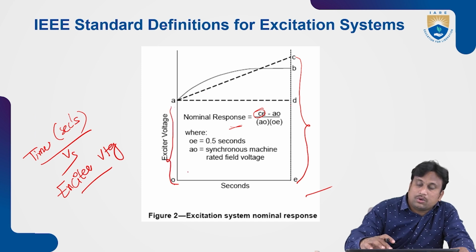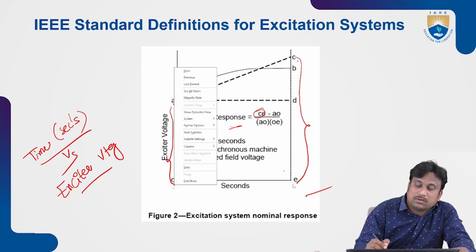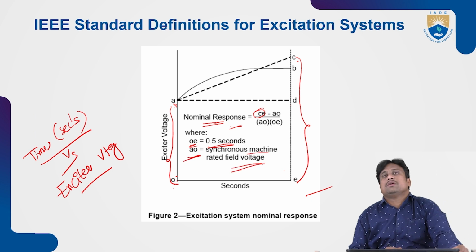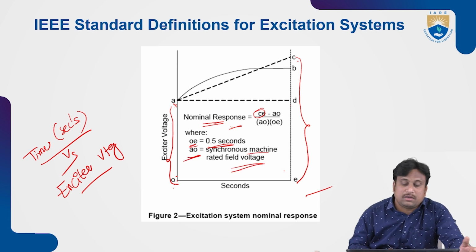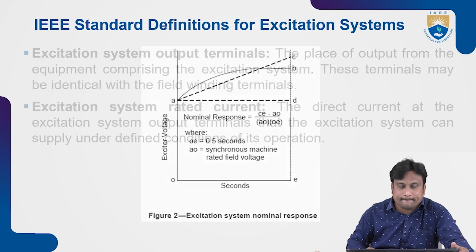So this whole response may be treated as a nominal response given by the ratio of AO to OE, that means from O to E. So this is treated as the whole nominal response of the system, where OE is the 0.5 seconds time period, and AO is the synchronous machine rated voltage. So these are the parameters usually treated for getting the excitation system nominal response.